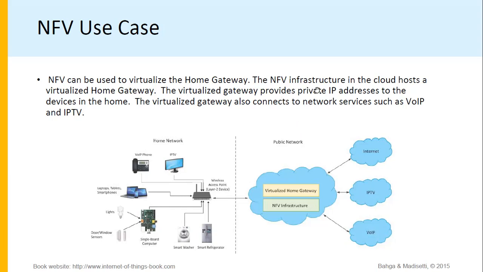The NFV infrastructure in the cloud hosts a virtualized home gateway. The virtualized gateway provides private IP addresses to the devices in the home.